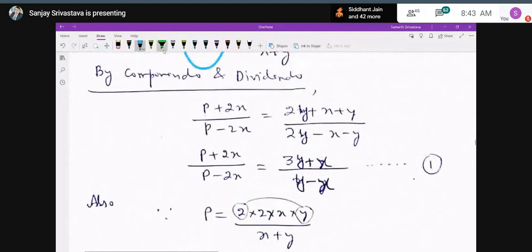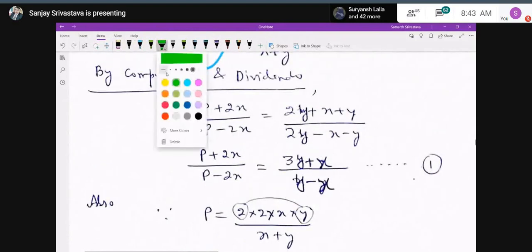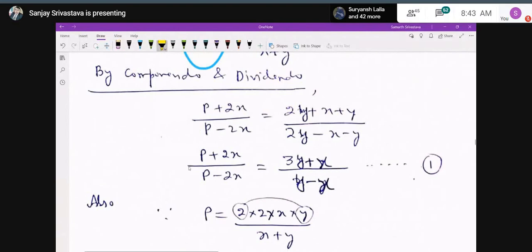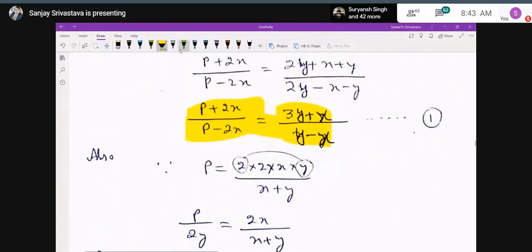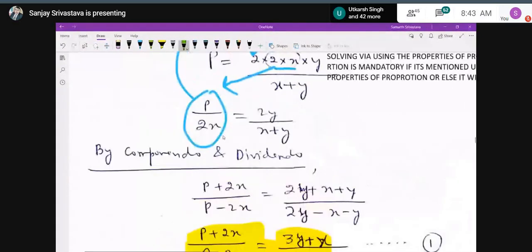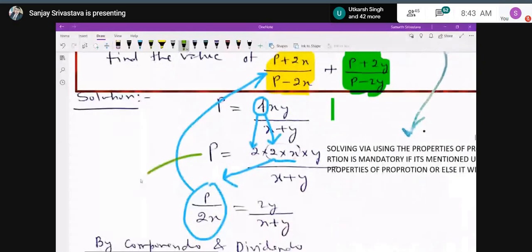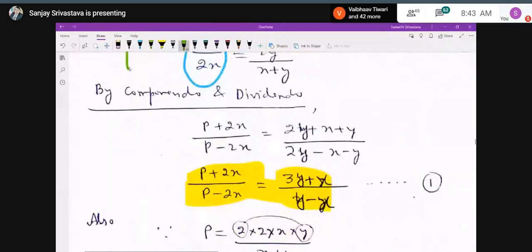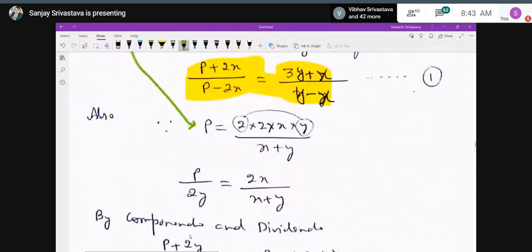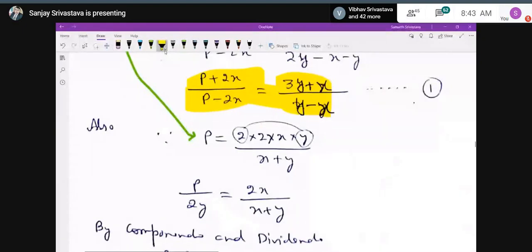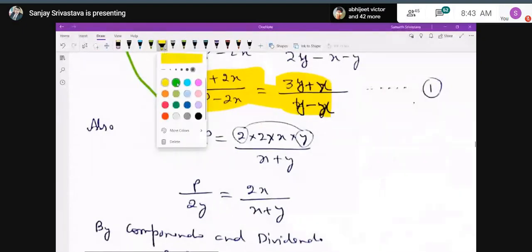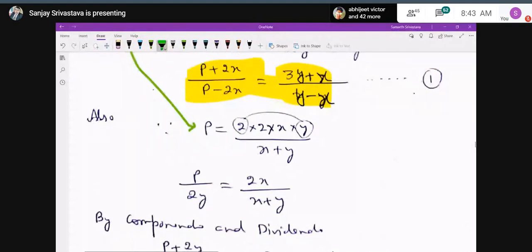Now, again we will proceed for getting the second value, that is P plus 2y upon P minus 2y. I am starting with the initial result. And what was the initial result? P is equal to 2 into 2 into x into y upon x plus y. So over here, I have taken the terms 2 and y in the denominator of the left hand side. So you will get P upon 2y on the left hand side. What will be left on the right? 2x upon x plus y.